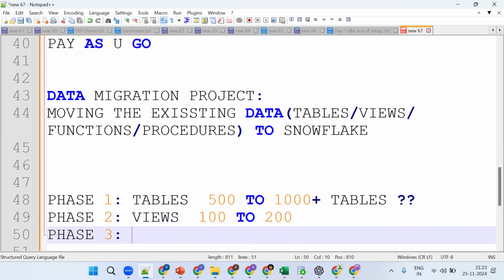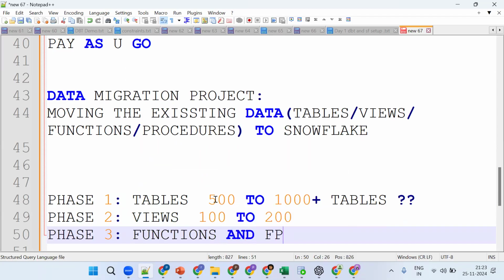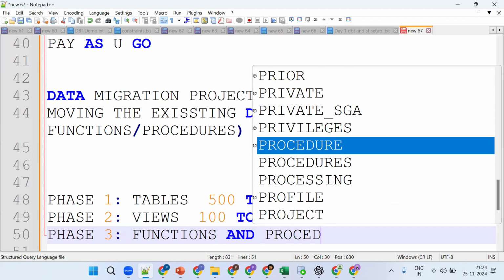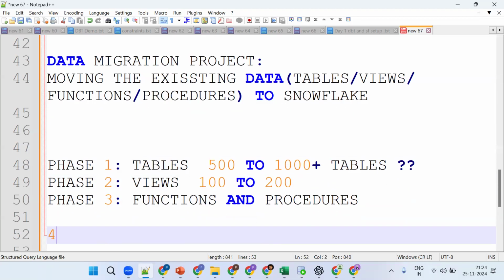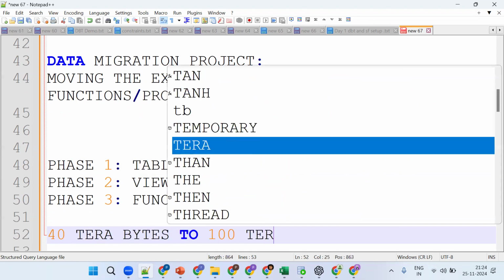What about phase 3? We try to migrate functions and procedures. Everything depends on the project. And how much volume approximately? Around 40 terabytes to 100 terabytes. That's a rough estimation.